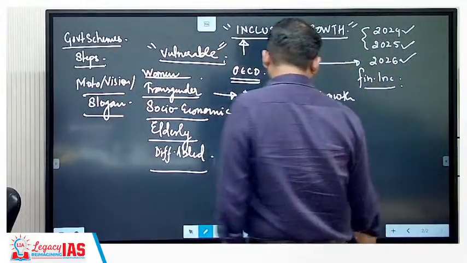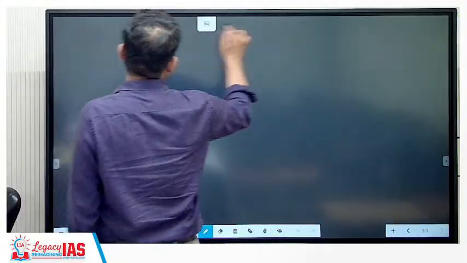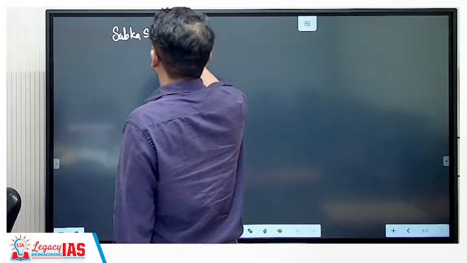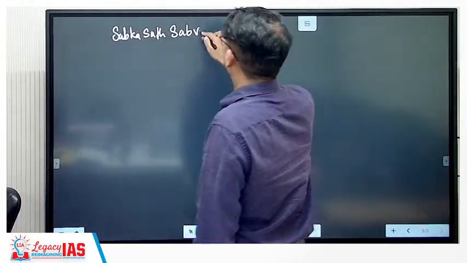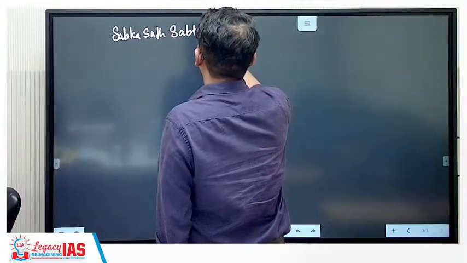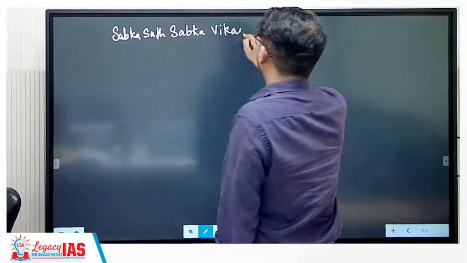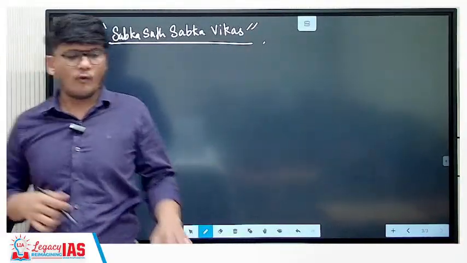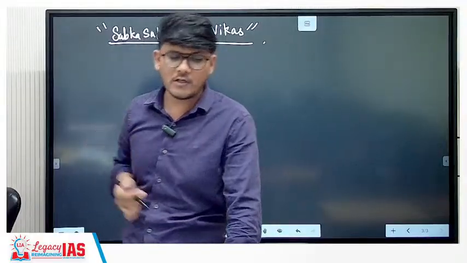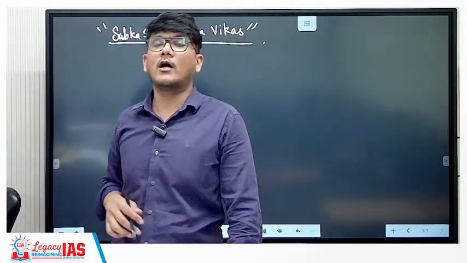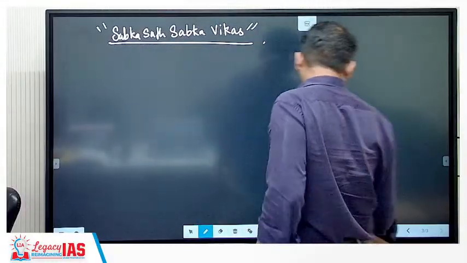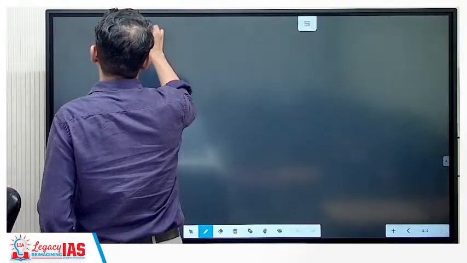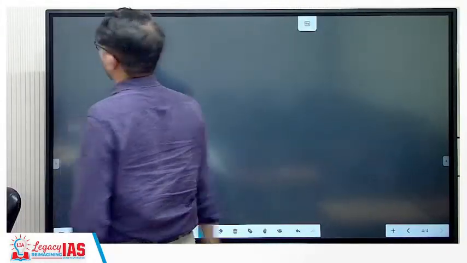So with respect to inclusive growth, what do we have? We have the slogan that is Sabka Saath Sabka Vikas. Now this is nothing but inclusive growth, right? So this is a brief overview with respect to inclusive growth, but the question is, what does inclusive growth consist of? That is very important. Or what are the elements, is what we will see when it comes to inclusive growth.